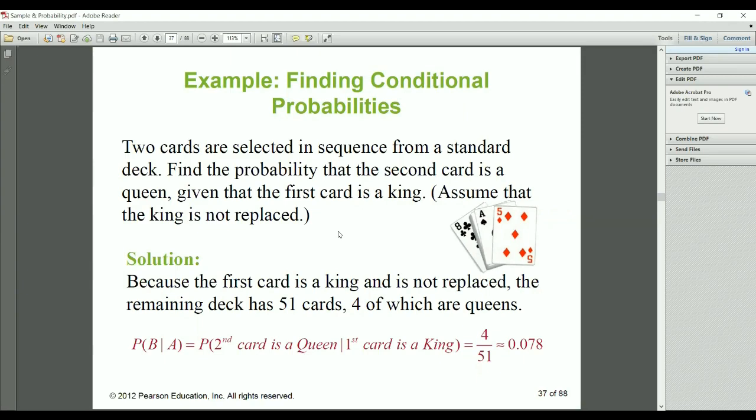Because the given condition is that the first card is a king, if instead I want to find the probability of a queen without that condition, the probability is 4/52, because I am not assuming that the first card is a king or the second card is a king. That's why here it is 4/51. It's simple.